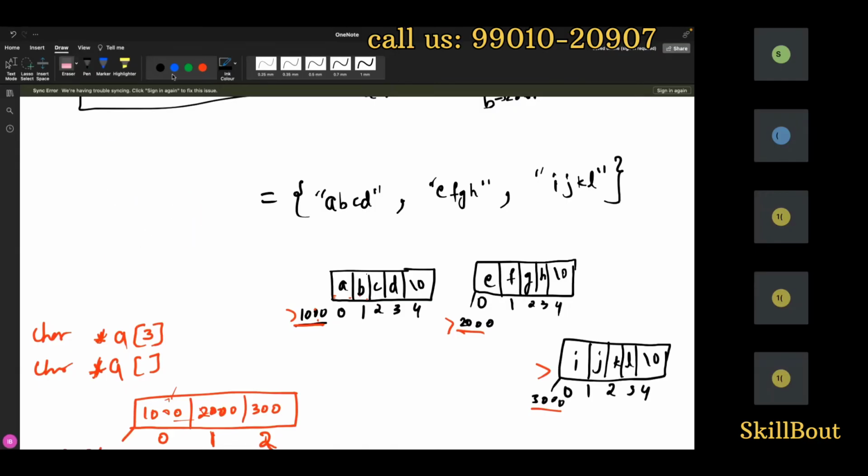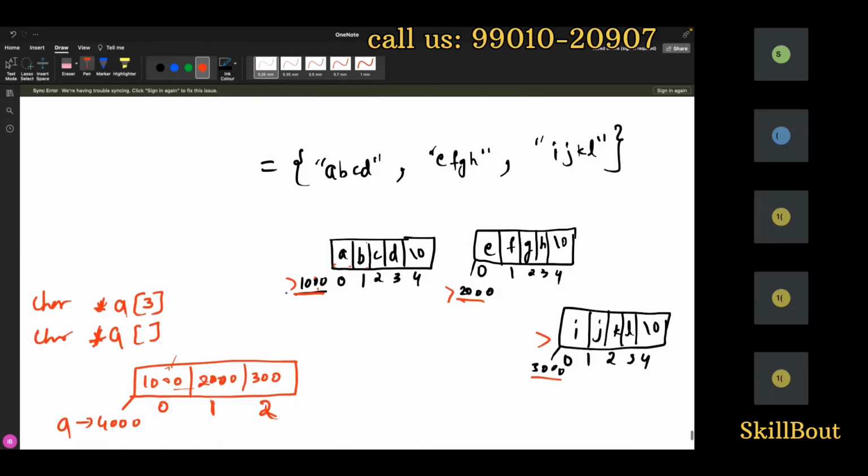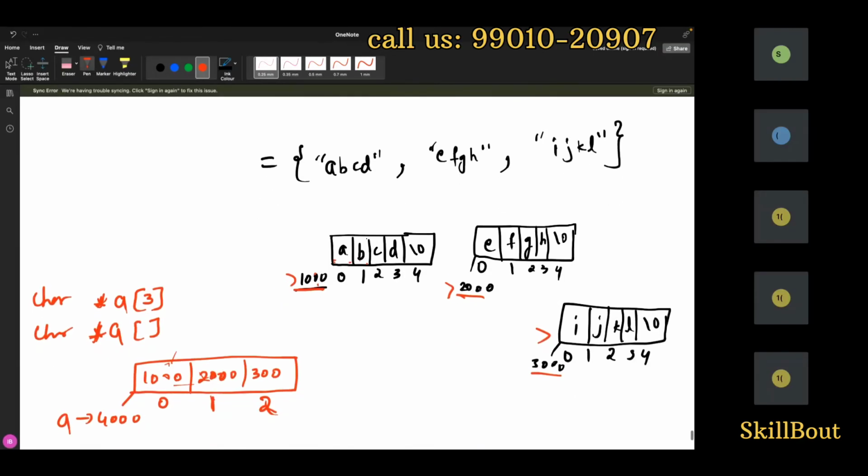Now what I'm gonna do is I want to access this multiple data. To access this multiple data, this one's address needs to be stored. Very important is address. I'll store these addresses in 1000, 2000, 3000.